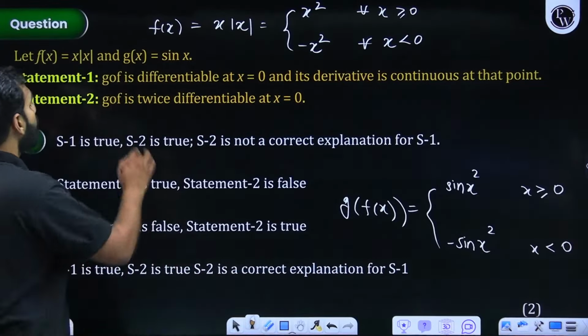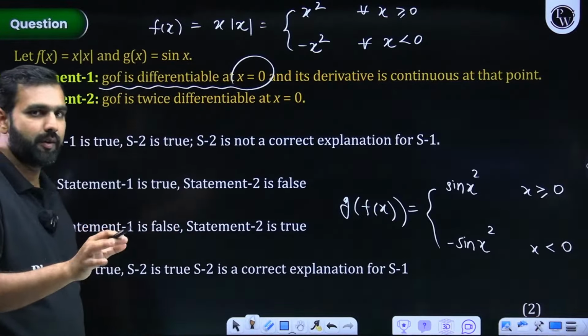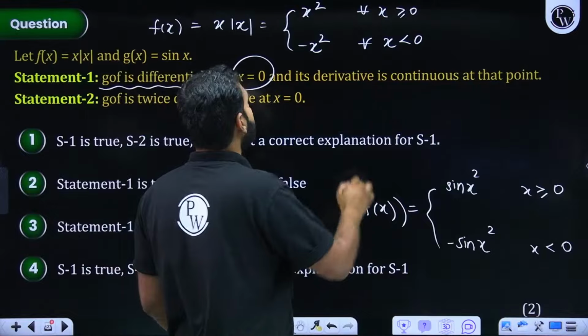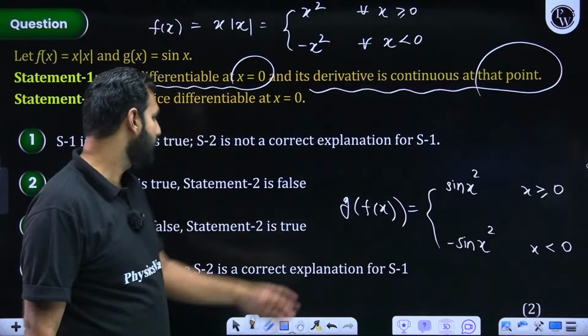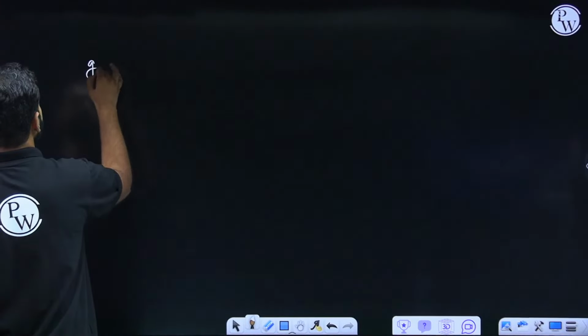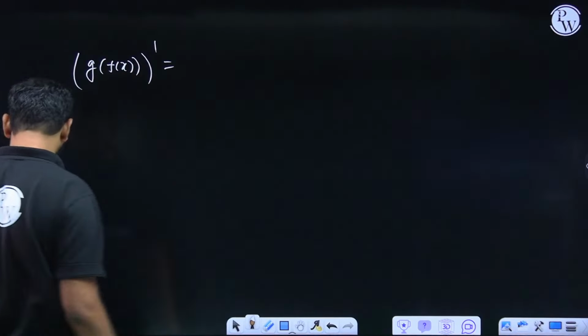So first of all, we say that g of f of x is differentiable at 0. So the first part of statement 1 is correct. Now we need to tell whether its derivative is continuous at 0 or not. So let's find out g dash, its derivative. So when I talk about the derivative of g of f of x, what would that be?